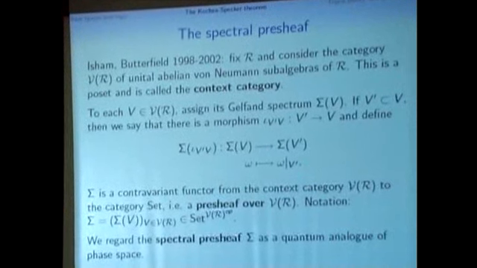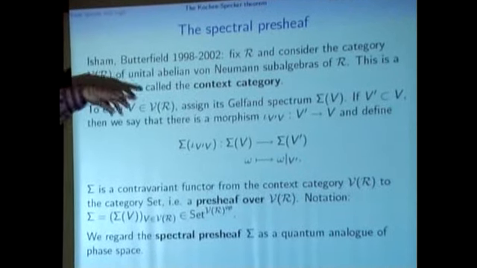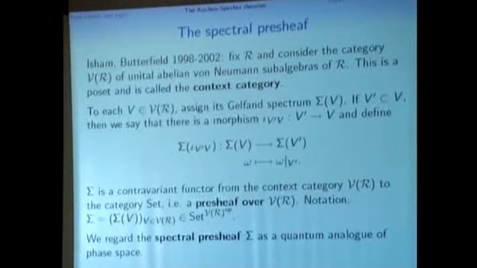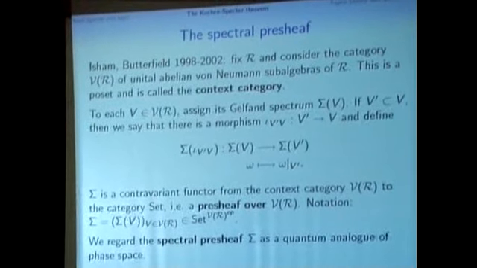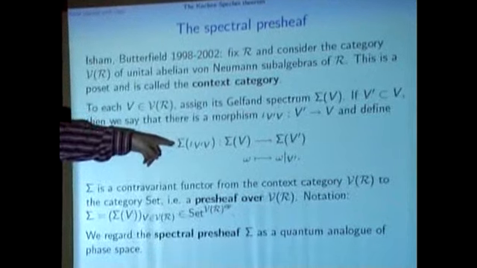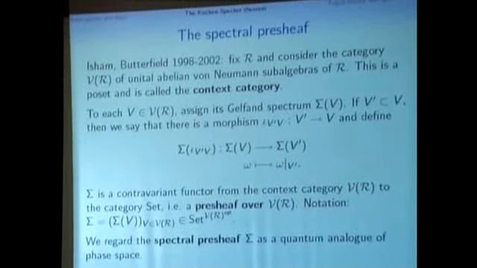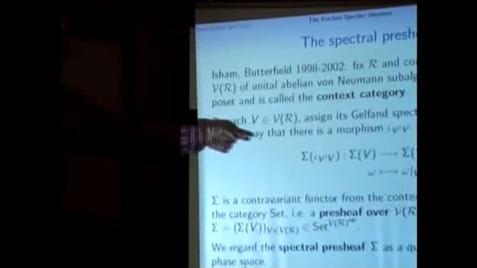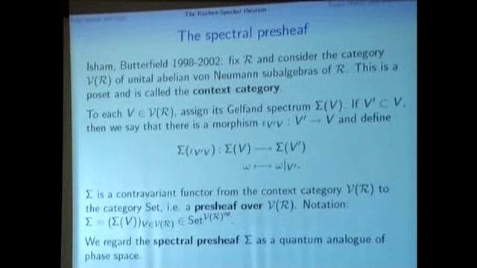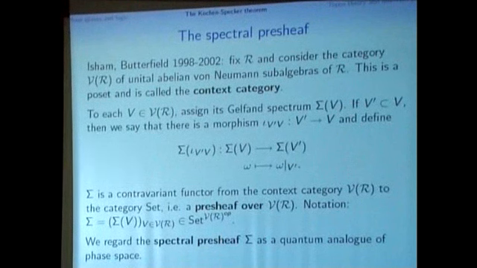Okay, and you see the morphisms in the context category are going from V' to V, so from the small algebra to the larger, while these restriction mappings go from the Gelfand spectrum of the larger algebra to that of the smaller. This is exactly what we need to have a presheaf, namely a presheaf which we call sigma here. This special presheaf is sigma. It is a contravariant functor. The contravariance is exactly this going in the other direction. It's a contravariant functor from the context category to Set, and this is what is called a presheaf.